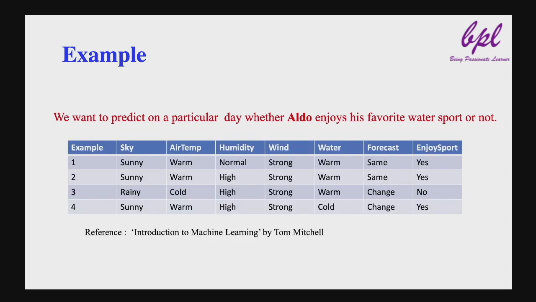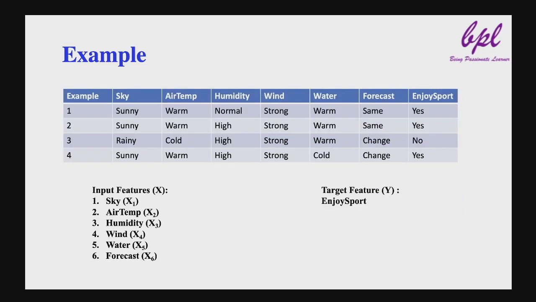Let us consider this data. This table is taken from the book Introduction to Machine Learning by Tom Mitchell. Here, each row represents an experience and each column represents a feature. There are 4 experiences. If you observe, the last column is enjoy sports, which we want to predict.